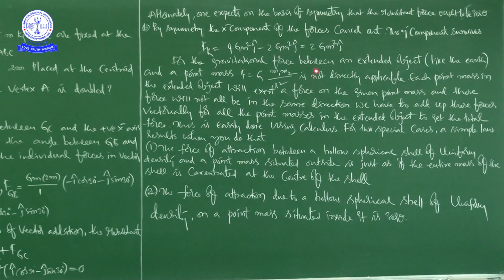We also considered the method of calculus, and then we also have two special cases which give the results, and I already told you how to understand these two things quantitatively.